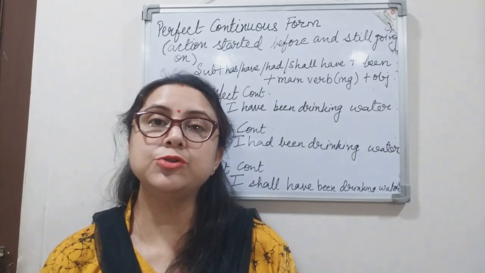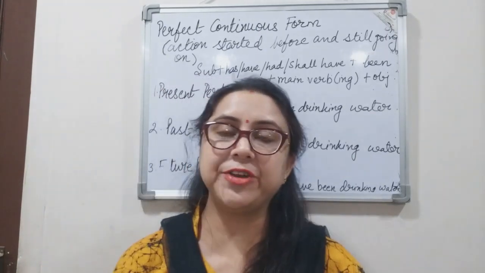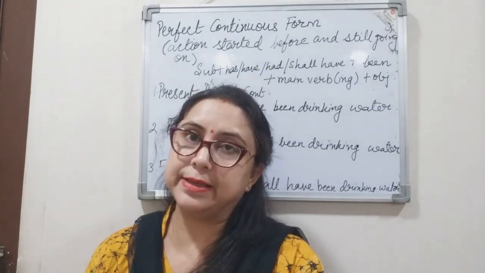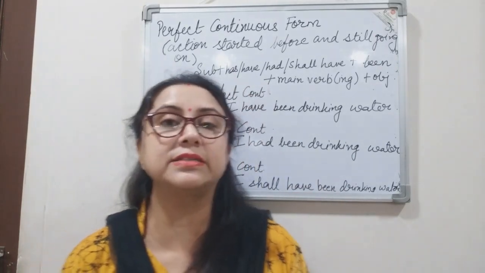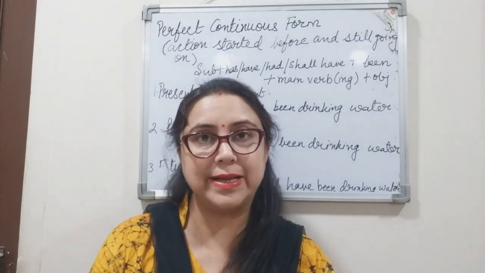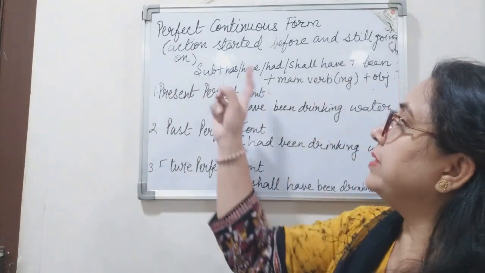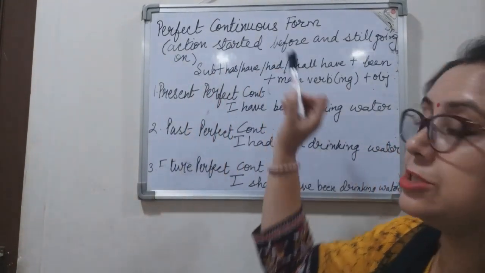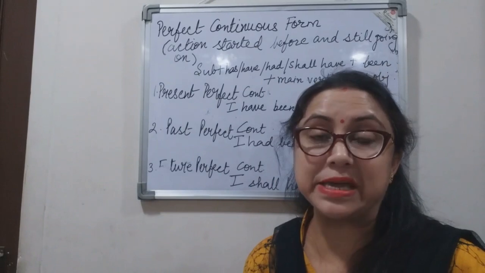Finally, we move on to the last form of tense, that is perfect continuous tense, right? So as the name indicates, it's a combination of perfect and continuous. This form indicates that the action has started before the time of speaking.